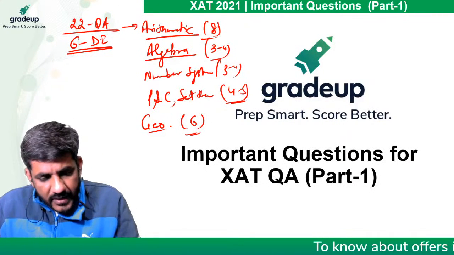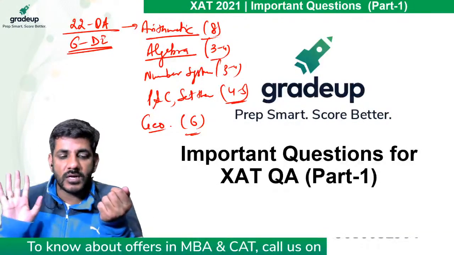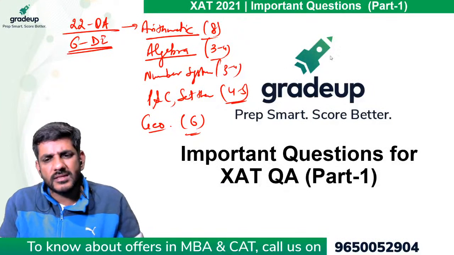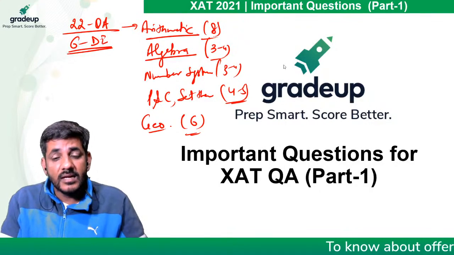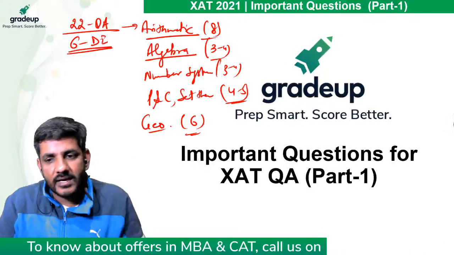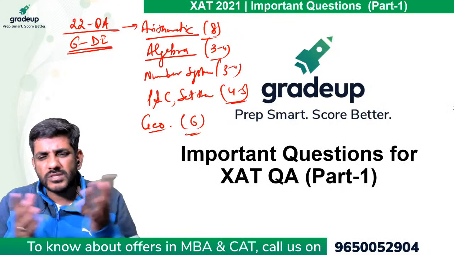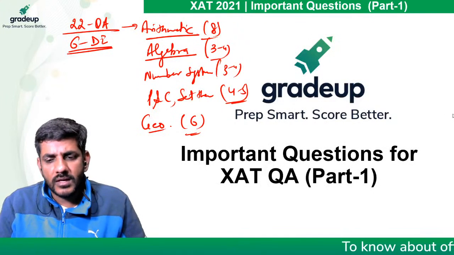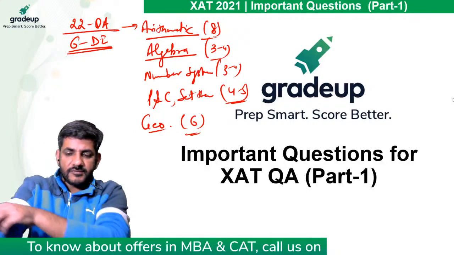So their main focus is again on arithmetic, just like CAT, but not as much on algebra as CAT is concerned about. CAT pe kafi they would be asking you algebra and all, but they don't ask you this much of algebra. They ask you a lot of arithmetic. So you have to be good at arithmetic, and keep in mind that most of the questions from arithmetic are easy as well. So arithmetic is again one area to look forward to. And if you are good at permutation, combination, set theory, usme mostly people are not very comfortable with that. So I would say if you are good at that, definitely you would be able to have an edge over the other people, right?